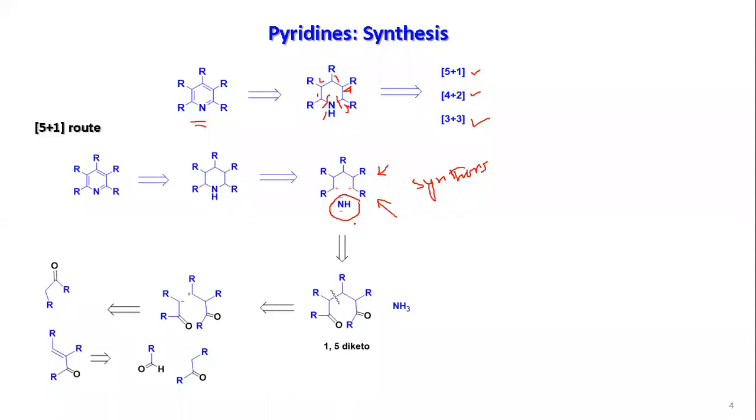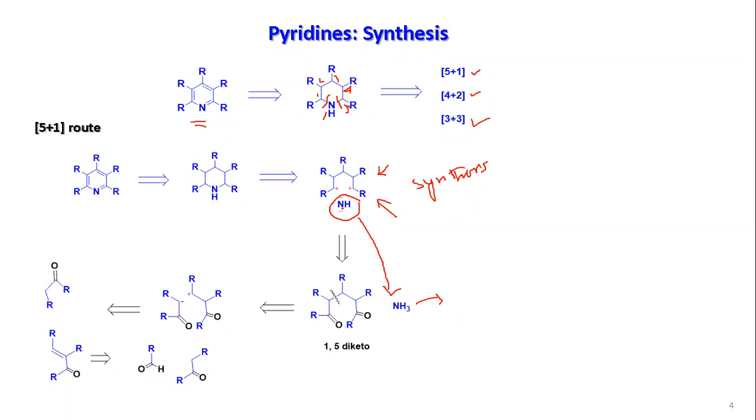Now this part is easy: you just need to add 2 hydrogen to get the synthetic equivalent. So that is the reagent we call the synthetic equivalent of this N2 minus. We can take ammonia as the synthetic equivalent or the reagent.